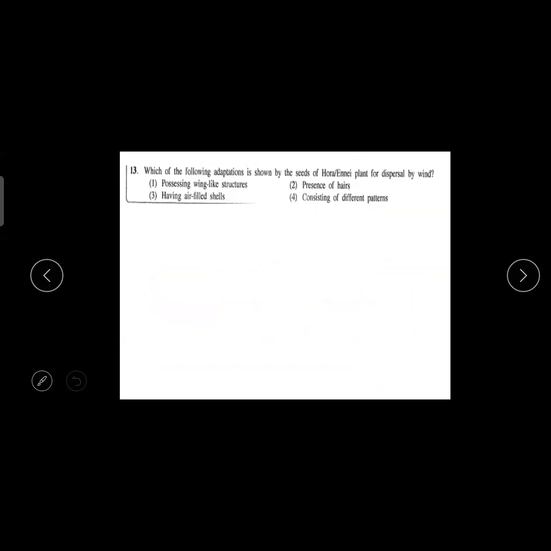Which of the following adaptations is shown by the seeds of the hora plant for dispersal by wind? Normally with plants, it is really hard to remember the names and their details. But this hora plant is very common. Even in your grade 6, 7, 8 books, you have studied about this hora plant. If you are going to a government school, they teach about this nicely.